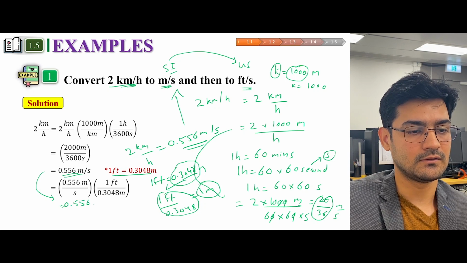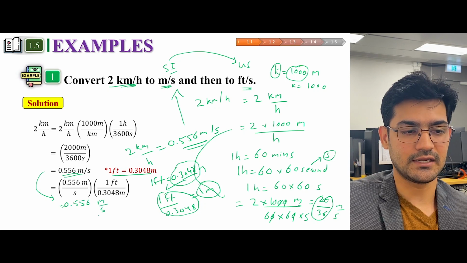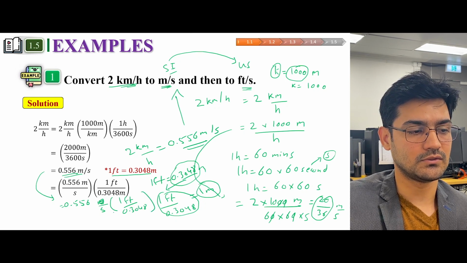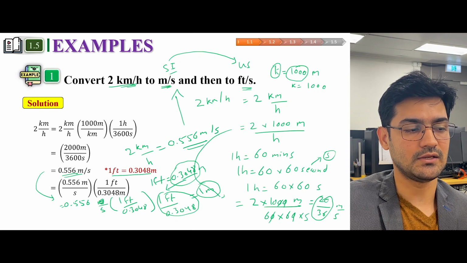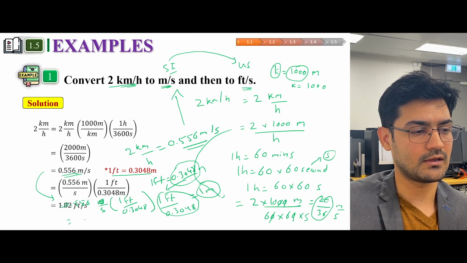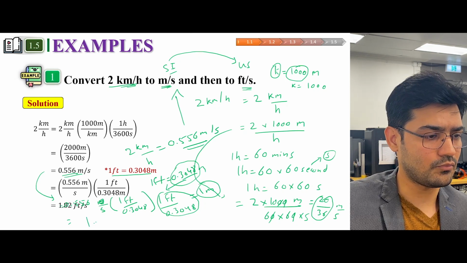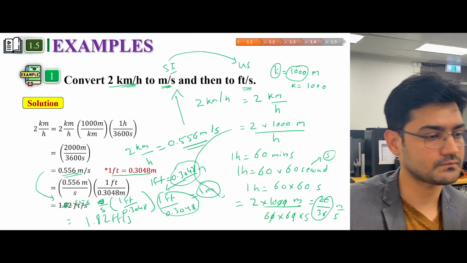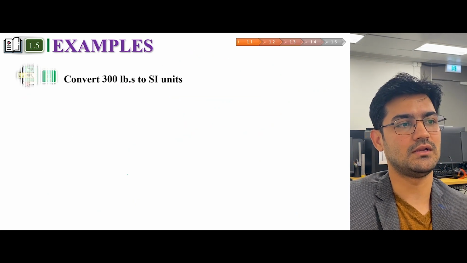0.556 meter per second. So this meter can be replaced by 1 feet over 0.3048. Basically you have to divide this by this, and after dividing you're going to come up with 1.82 feet per second, I guess. Okay, so this is one example.